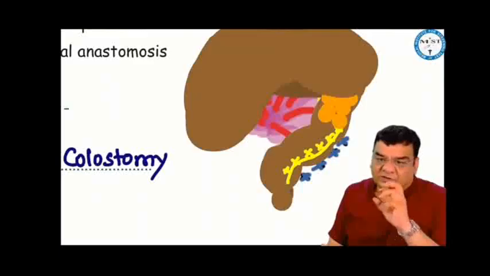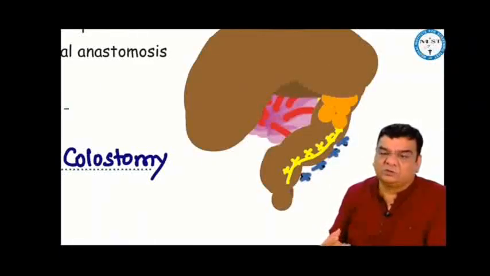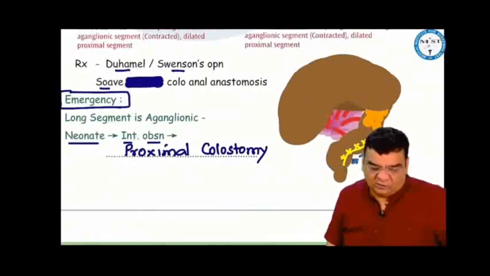So these are emergency situations where there is complete traffic jam of the large intestine. In this emergency, we just bring the proximal colon out on the abdominal wall as a proximal colostomy, so that the colon does not perforate inside. No septicemia, no death should occur.